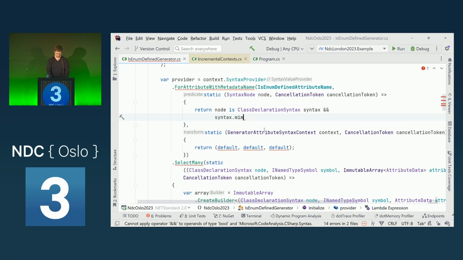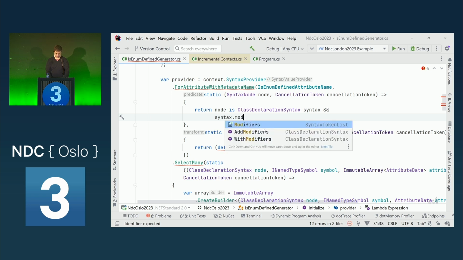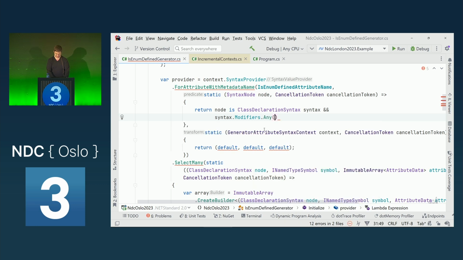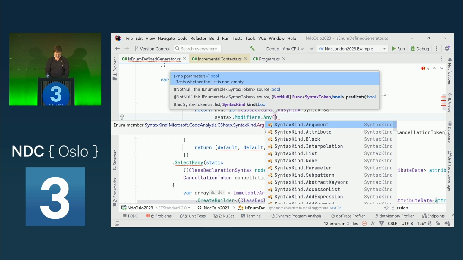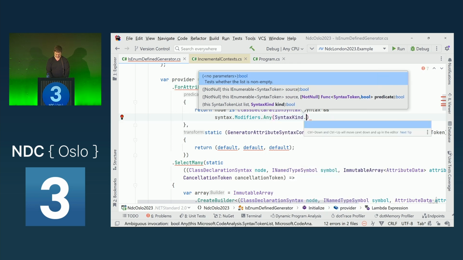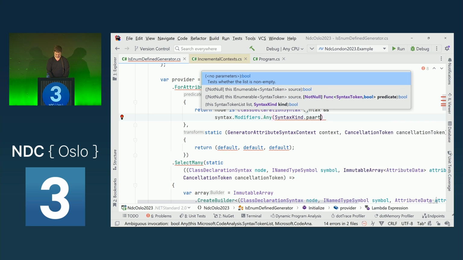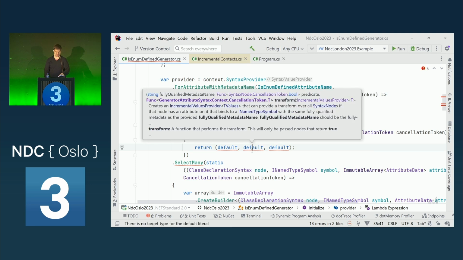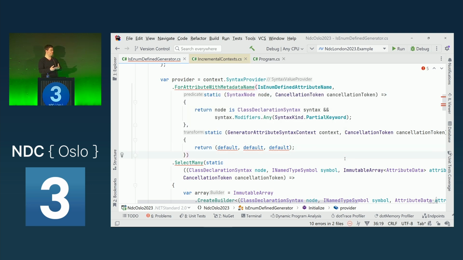So we can get a hold of the modifiers list and say, do we have any syntax kind that is partial? The partial keyword, there it is. And this now returns true only for all the class nodes that are partial and also have this attribute on top, or at least one of these attributes. We could also have multiple. It requires at least one.